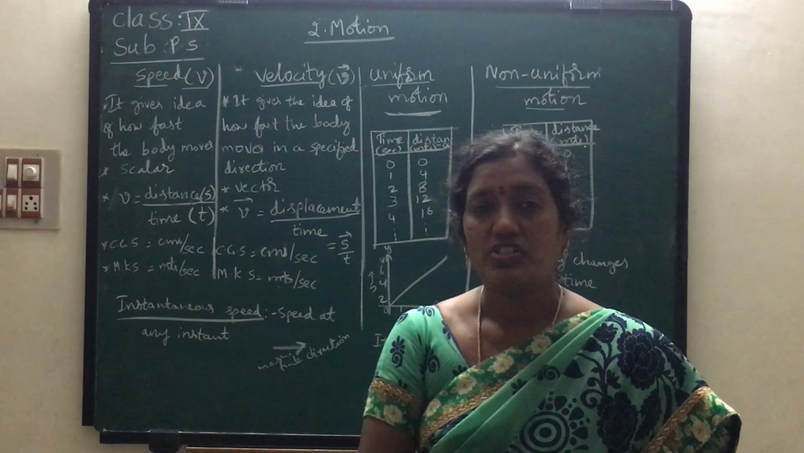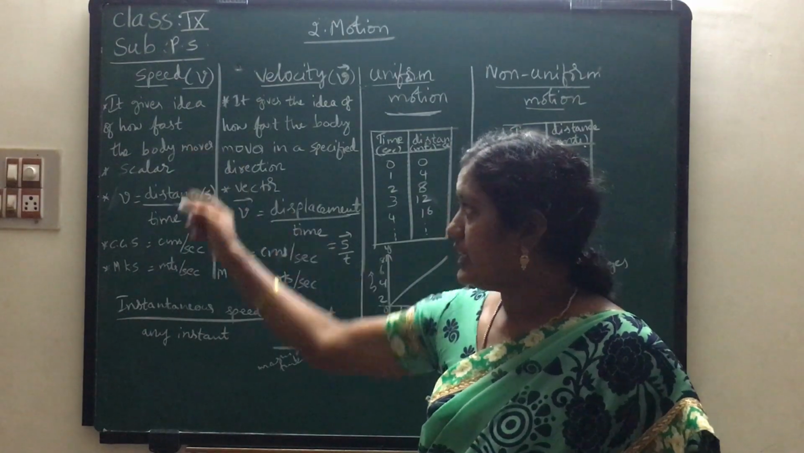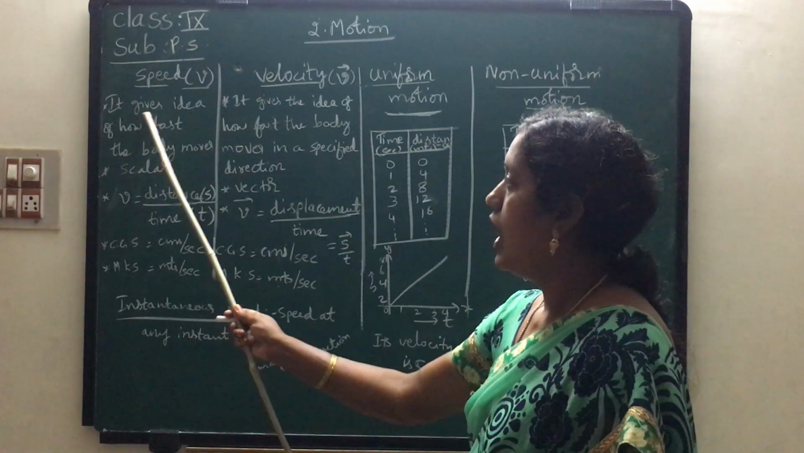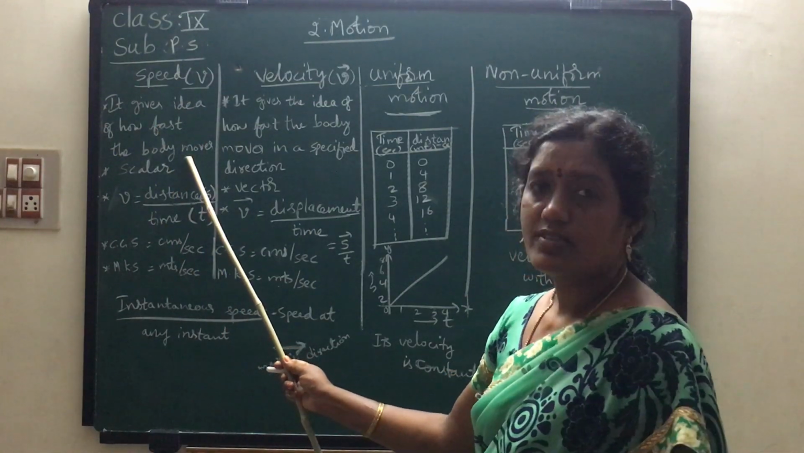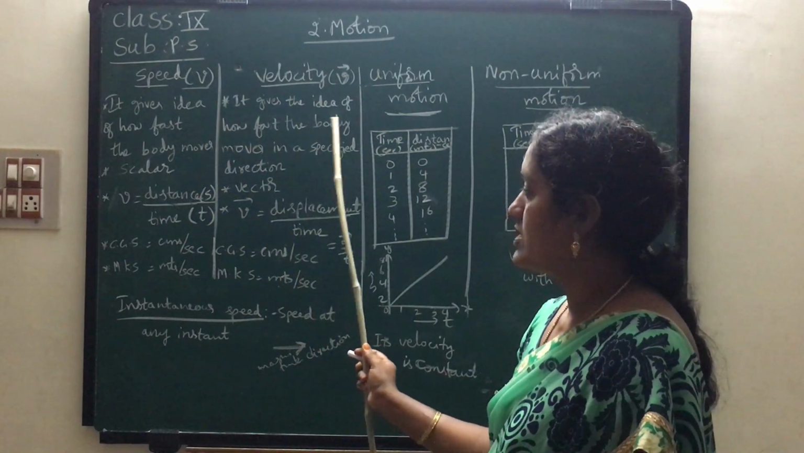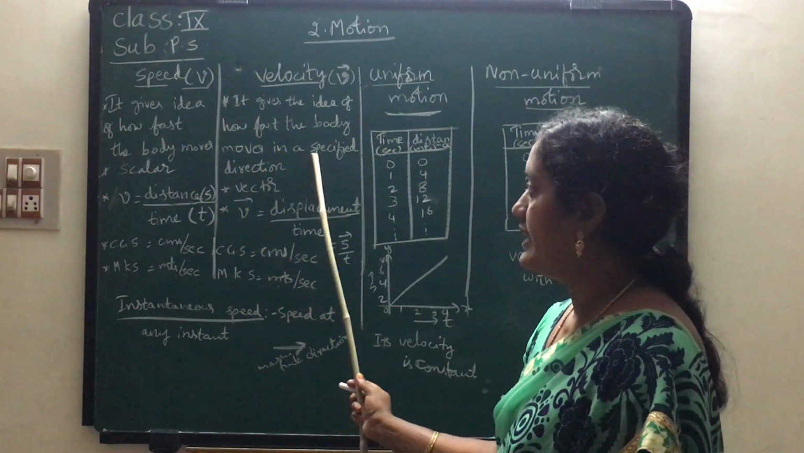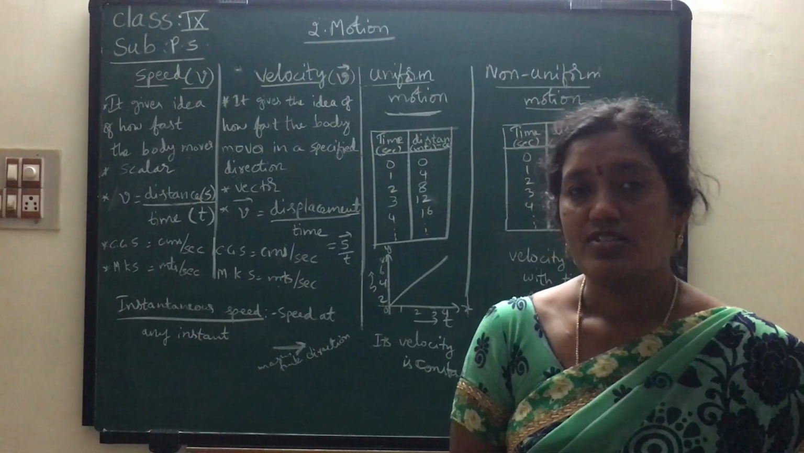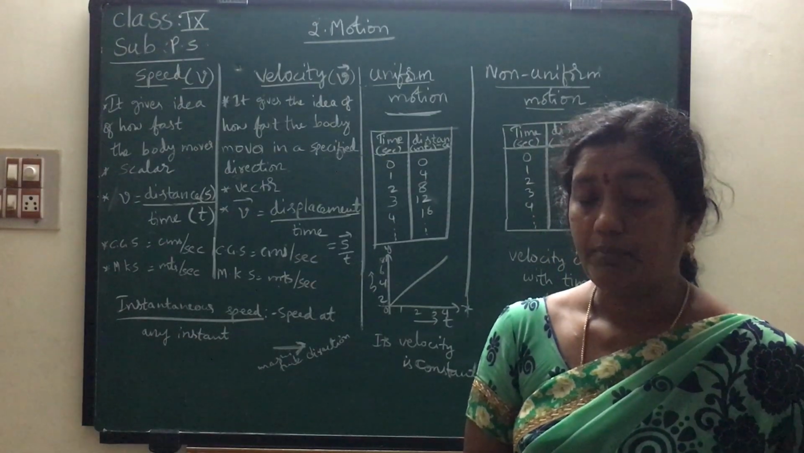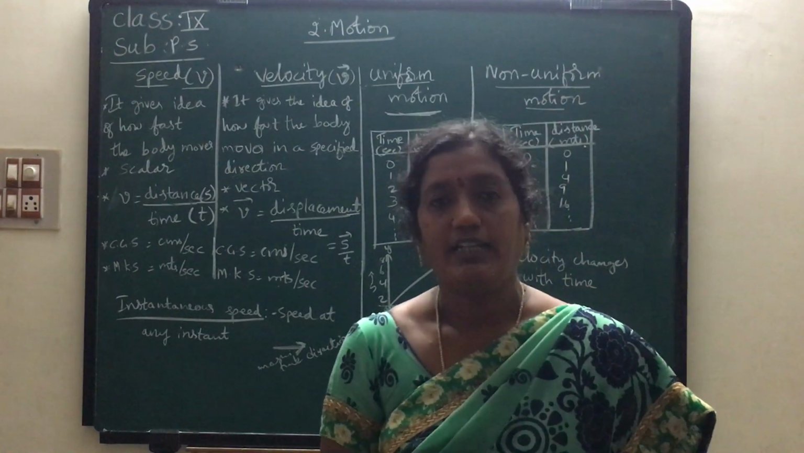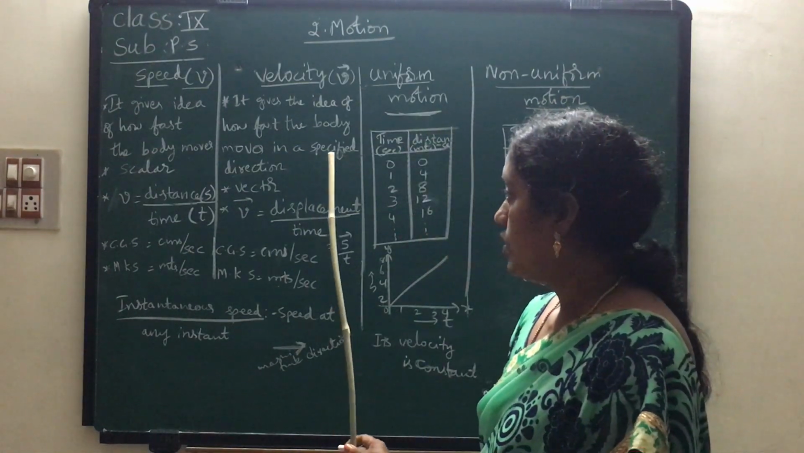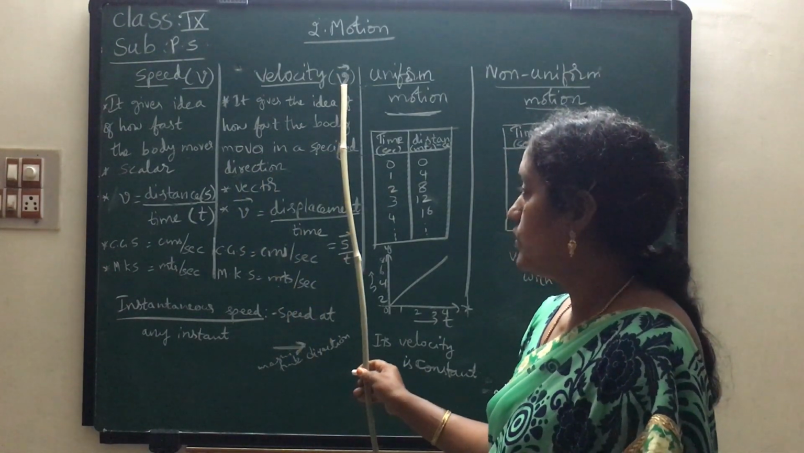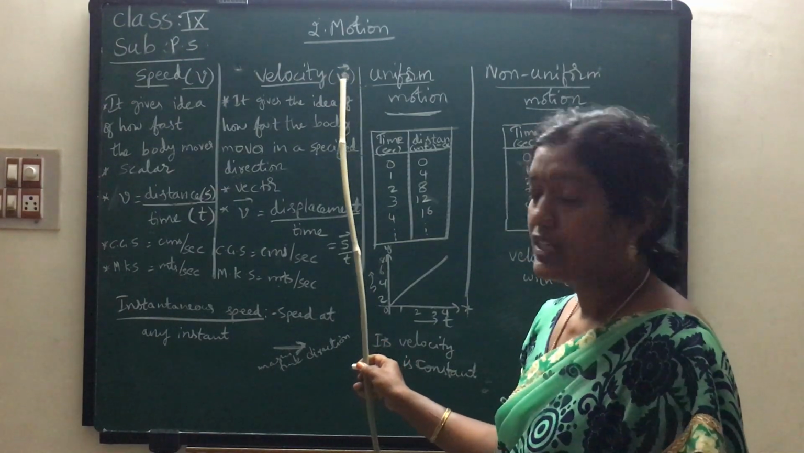What I told you, the definition for speed, it gives the idea of how fast the body moves. Here also, same children, it gives the idea of how fast the body moves, but in a specified direction. Here we have mentioned the direction. That means velocity is a vector quantity, because by seeing the definition we can tell it is a vector quantity, because in the definition itself we have the direction. So I told you that this is a symbol for vector quantity.